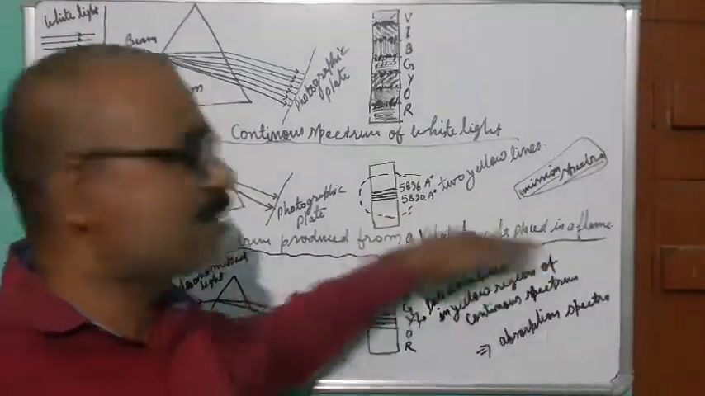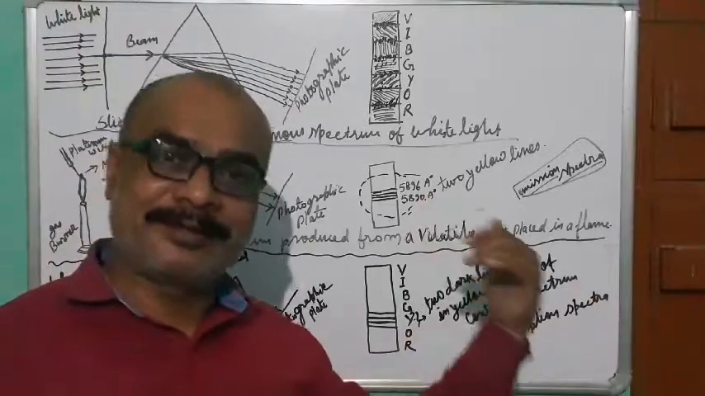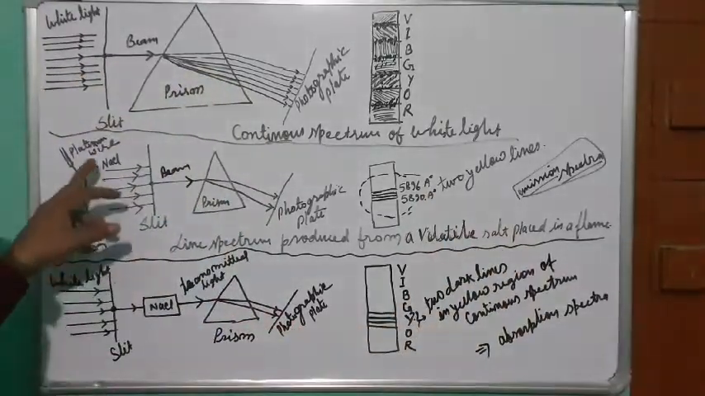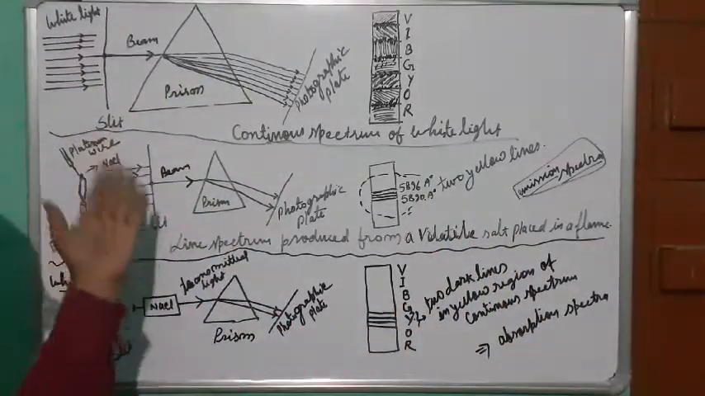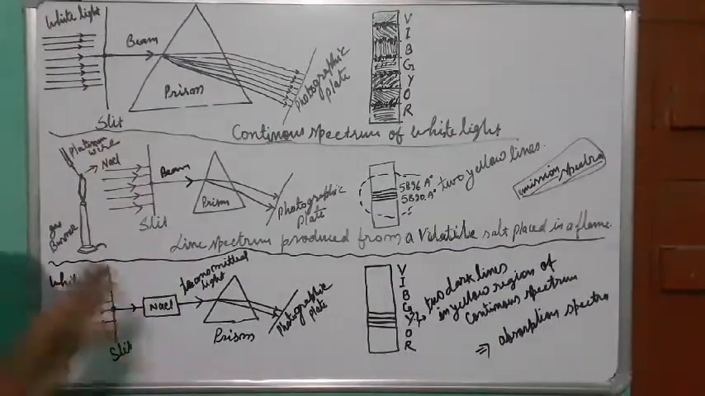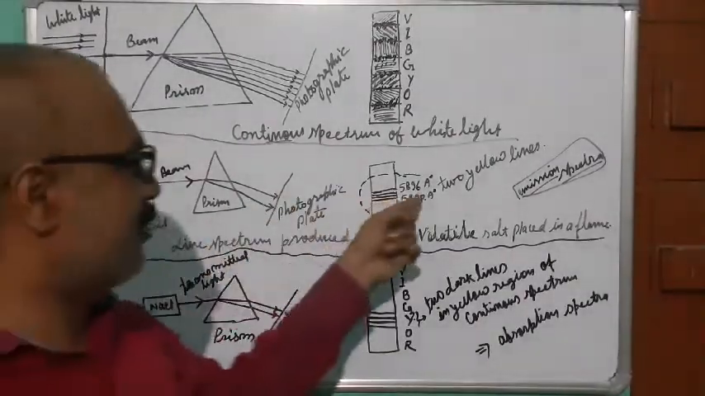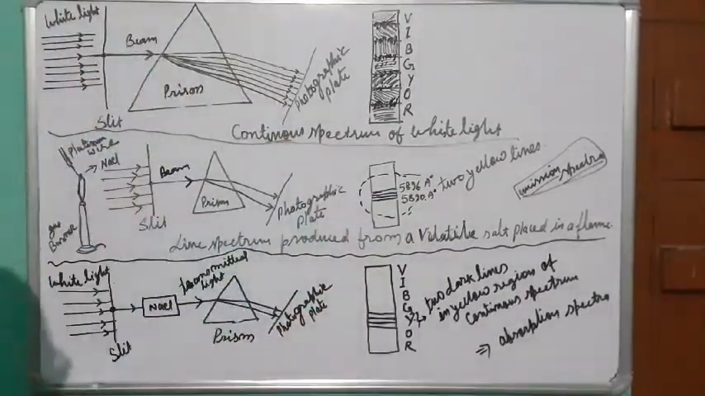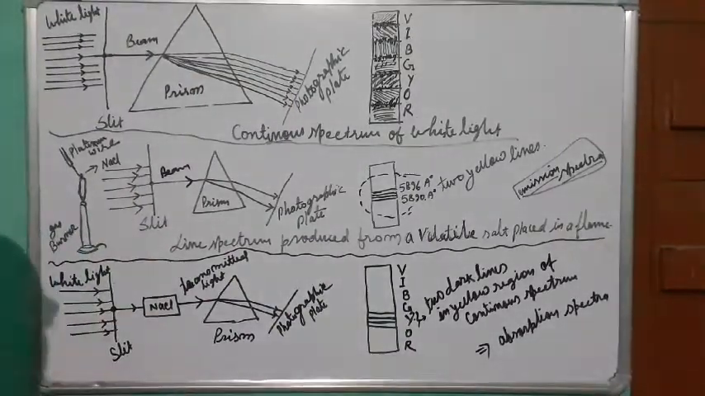So this is an emission spectrum, because here the energy is released. After heating, it releases the energy. That's why we get a yellow color, and that yellow color we are getting here also. So it is an emission spectrum.